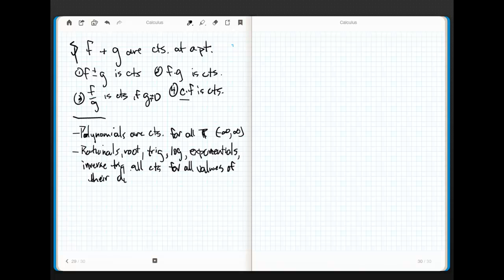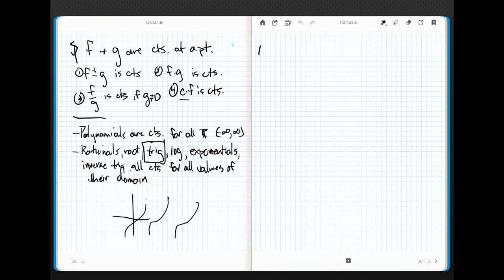All right? So basically, we can do a lot of calculus. We can do a lot of mathematics with these. When we lose continuity, we run into a great deal of trouble. So just suffice it to say, you may say, well, wait a second, Ridley, trig functions, if I look at tangent, I know that guy goes like this, and it goes like this, horribly drawn. Well, I never said that they were continuous for all reals. I said that they were continuous on their domains. So as long as we're playing ball with values of their domains, we're good as gold.